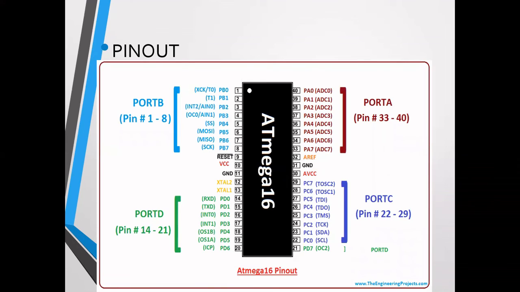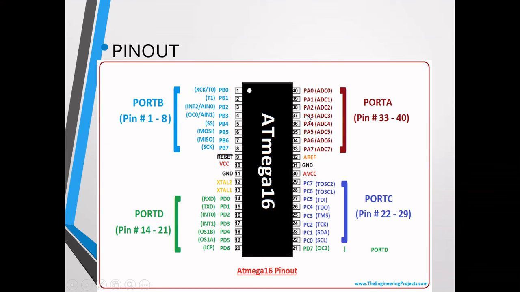Each and every pin also has a second function, which we'll discuss shortly. These 8 pins are dedicated to port B, and this is port D, port A, and port C. The pins of port A are named PA0, PA1, PA2, and so on.